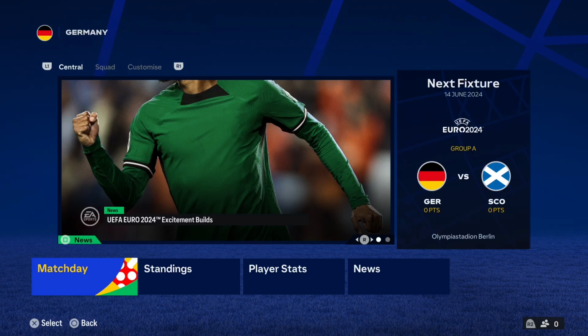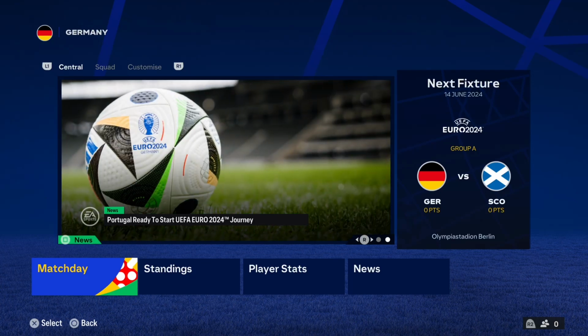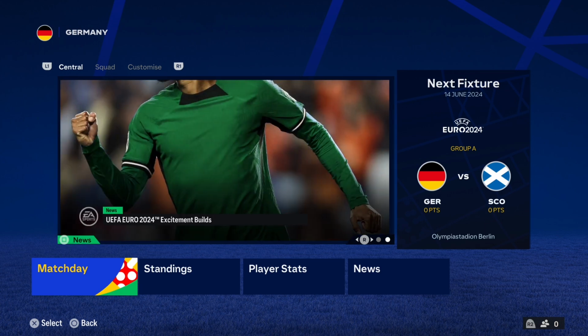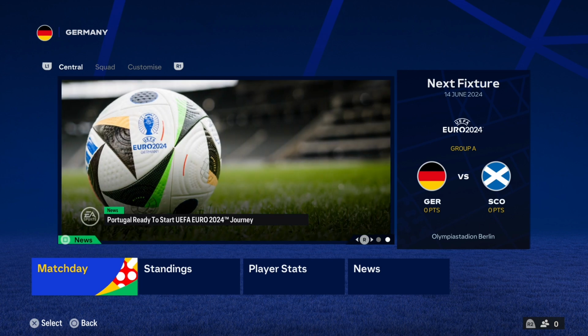Ladies and gentlemen, today I am going to be simulating the Euros 10 times on this new Euros mode. We're going to keep track of the winners, how many points they get in the group, who gets knocked out where, top goal scorer, top assister, goalkeeper of the tournament with the most clean sheets, all of that. We're going to go through the first simulation together and we're going to go through the last simulation together.